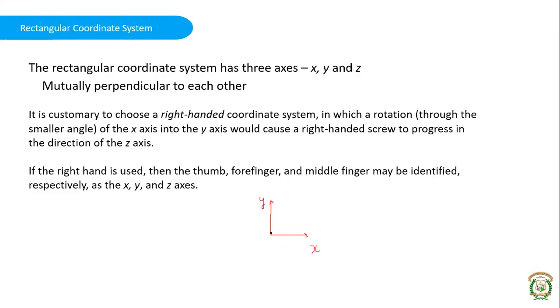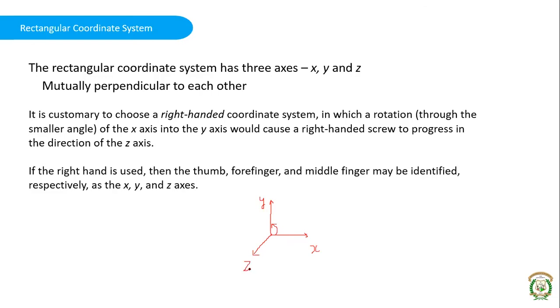In the smaller angle means it is in this direction. If you rotate the screw in this particular direction, the screw will come out, right? So z will be the direction coming out. We will show it like this with an angle of 45 degrees, something like this. This is the direction z.